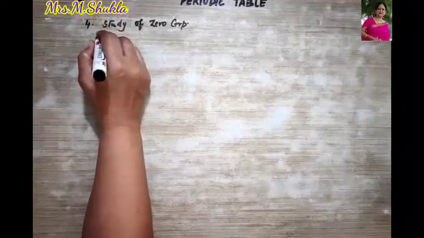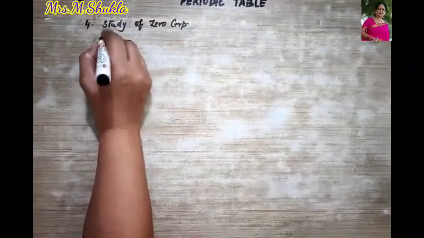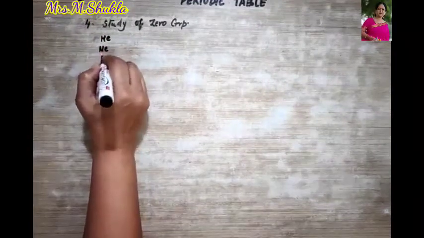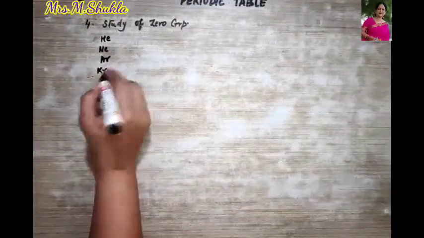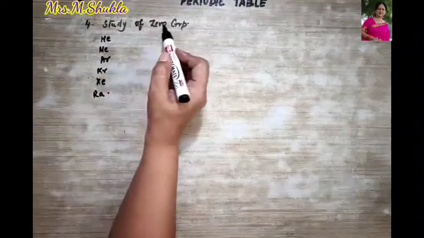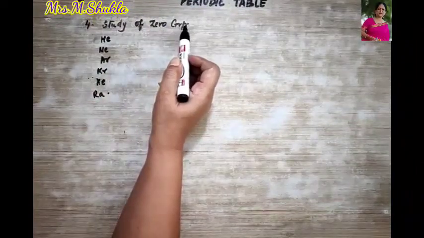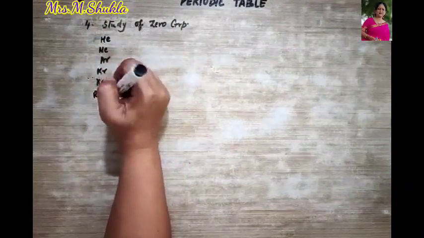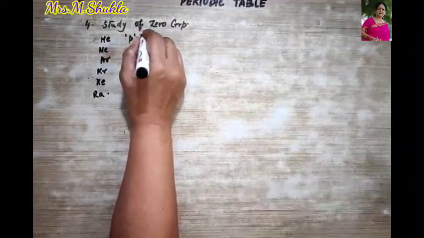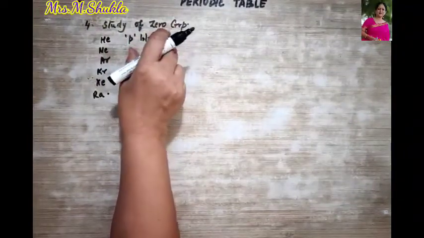The inert gases, that is helium, neon, argon, krypton, xenon, radon. What are these? These are all your zero group elements, right? Where are they found? They are found in the P block.